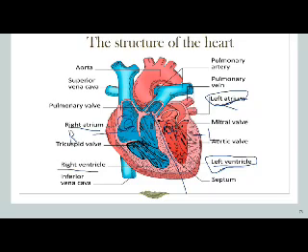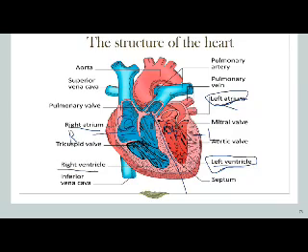So the blue color means this blood contains carbon dioxide, and in this case we call the blood deoxygenated blood. The red color means that the blood here contains oxygen, and in this case we call the blood oxygenated blood. What is the difference, or what is the route for each?